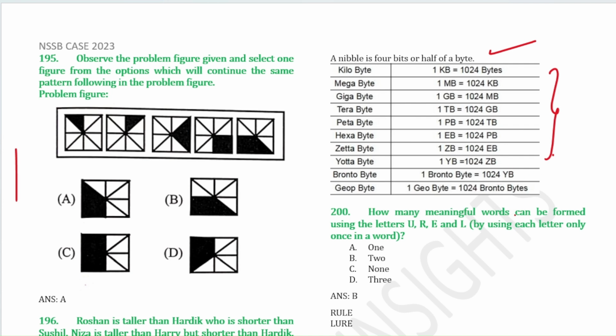Now the next question and the last question. How many meaningful words can be formed using the letters U, R, E, L? Only 2 words can be formed, that is rule and lure. So this concludes this video.